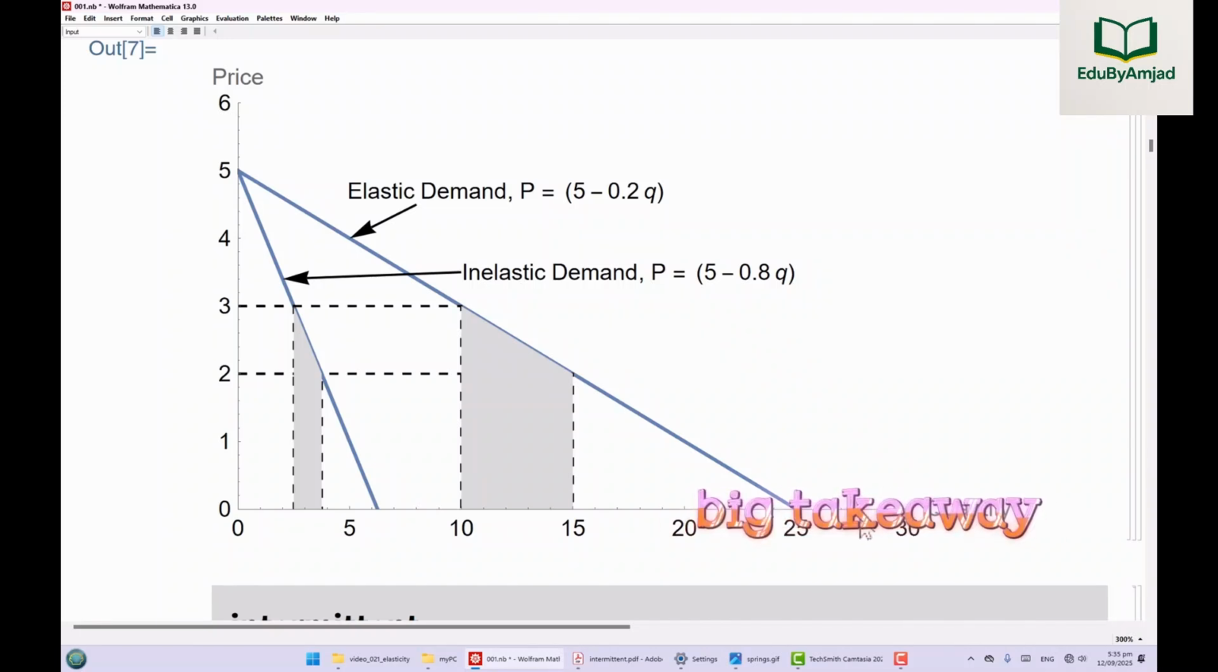And the big takeaway: elasticity isn't just theory. It guides businesses setting prices, governments designing taxes, economists forecasting policies, and consumers making choices. In short, elasticity connects economic models to the real-world decisions we face every day.